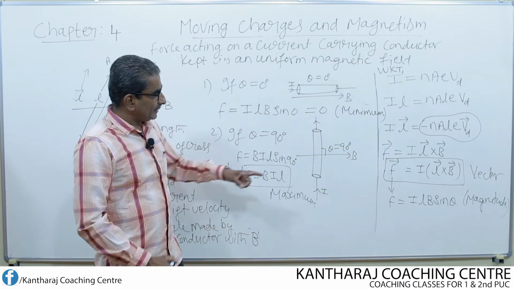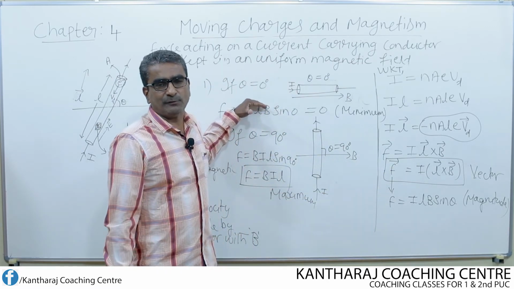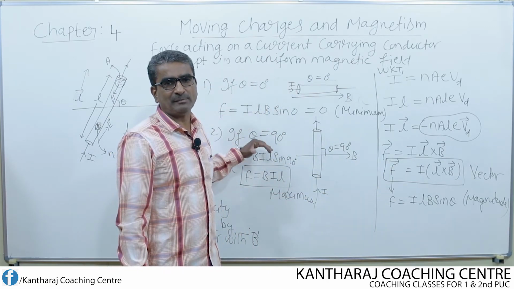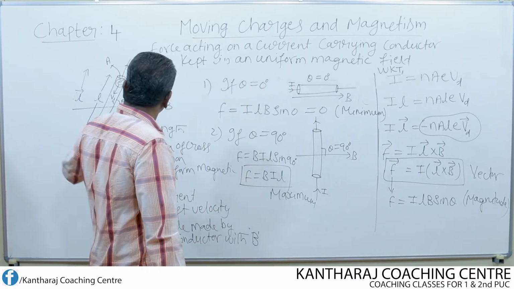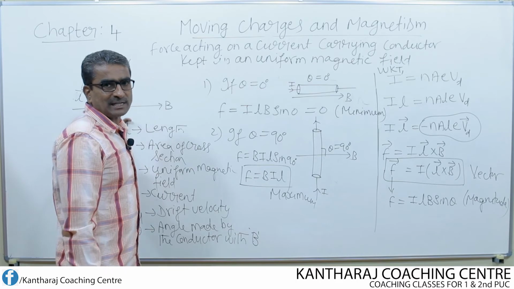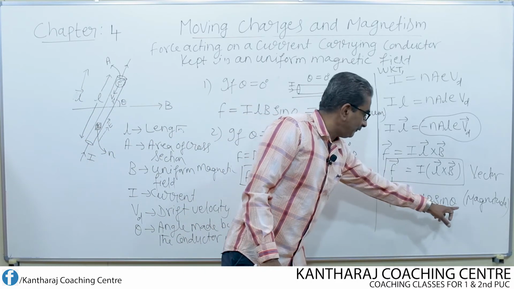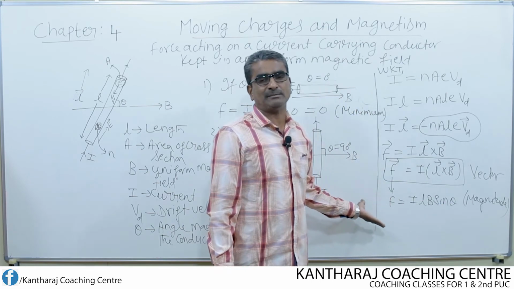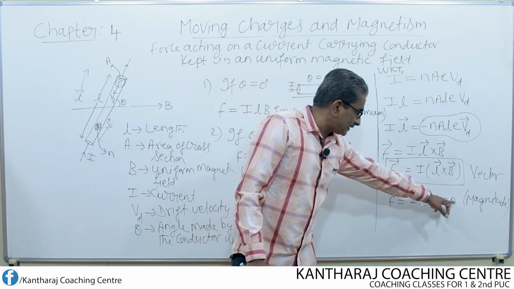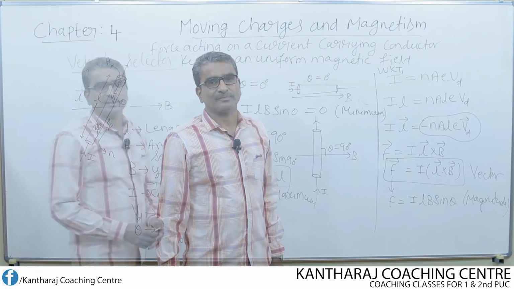So remember the vector form and also the scalar form, and when the force acting on the conductor will be maximum and minimum. Suppose the conductor is kept at an angle other than 0 degree or 90 degree, then the force acting on the conductor can be determined by making use of this equation. Only if you substitute theta equal to 0, then F becomes 0. Or else if you substitute theta equal to 90 degree, then F becomes maximum.